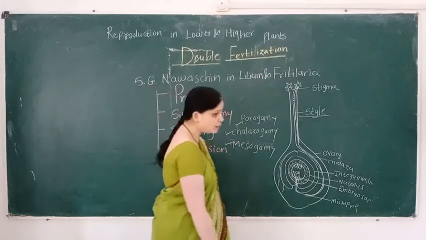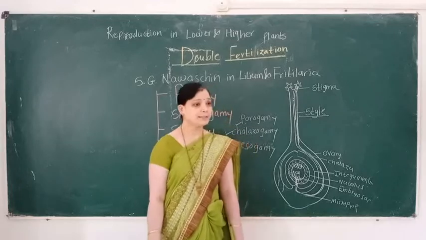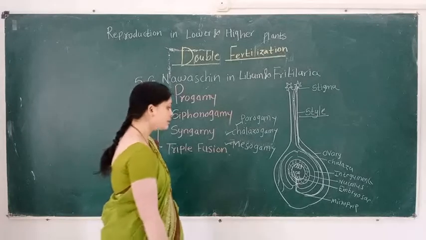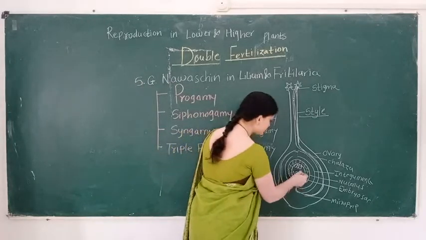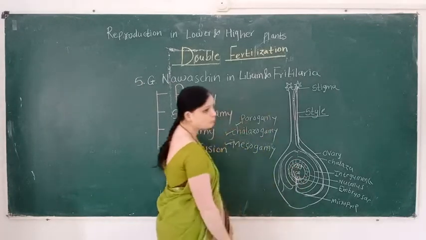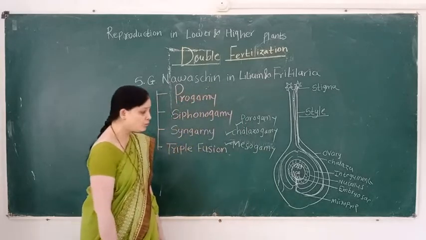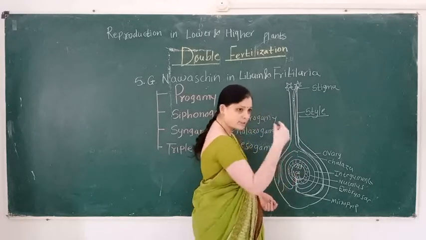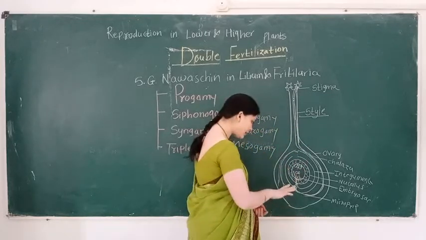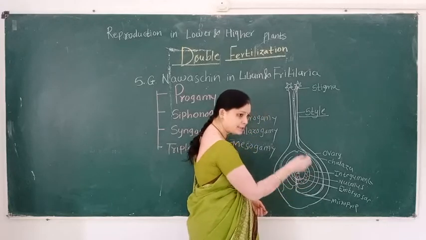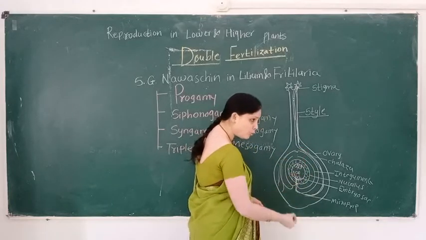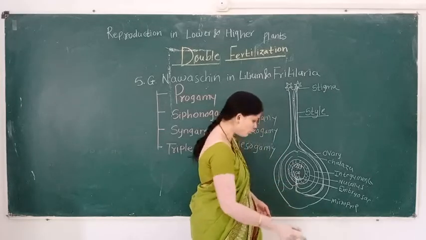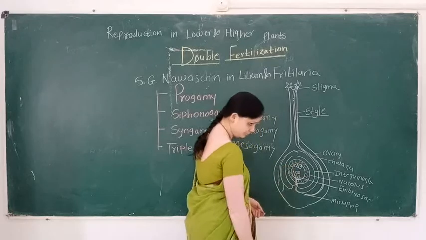In the pollen tube, two male gametes and a vegetative nucleus are present. So in the embryo sac, the pollen tube releases two male gametes. In the embryo sac, antipodal cells are already present, the secondary nucleus is already present, the egg apparatus is already present, and the pollen tube carried two haploid non-motile male gametes.